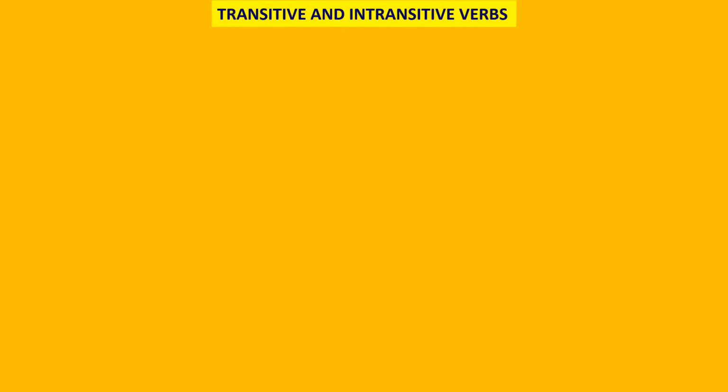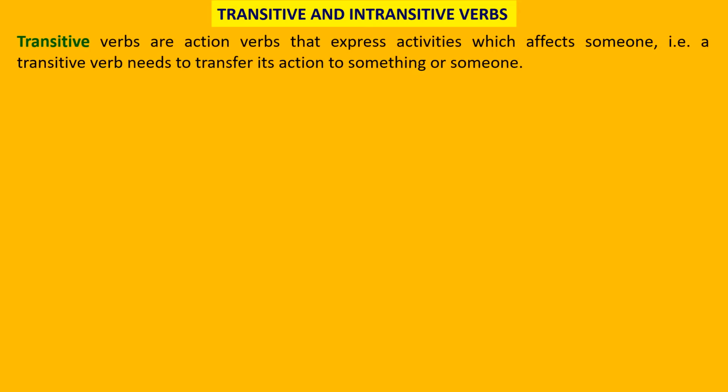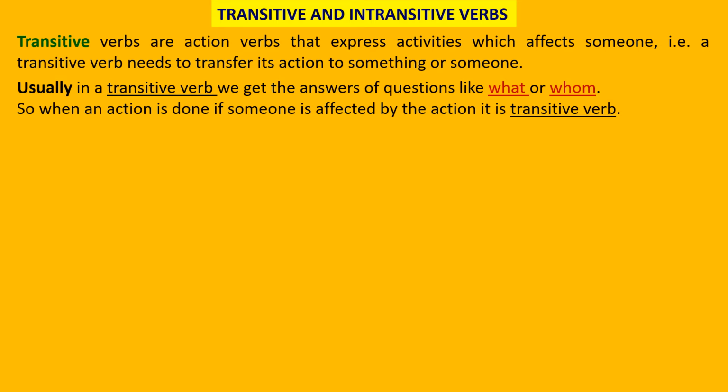Starting with transitive and intransitive verbs, which is one of the main types of verbs, and both have a specific difference. So first, let's start with transitive verbs. Transitive verbs are action verbs that express activities which affect someone. That is, a transitive verb needs to transfer its action to something or someone.